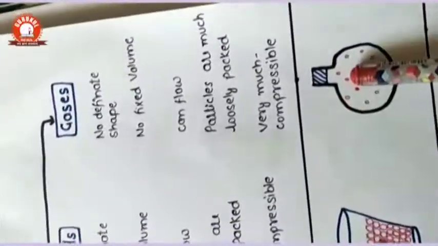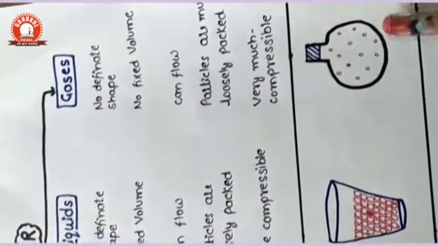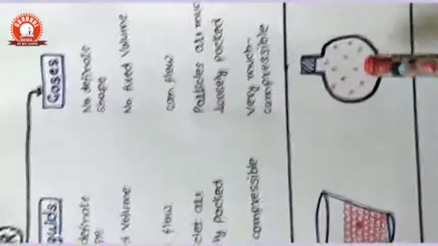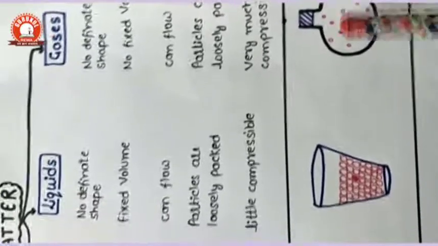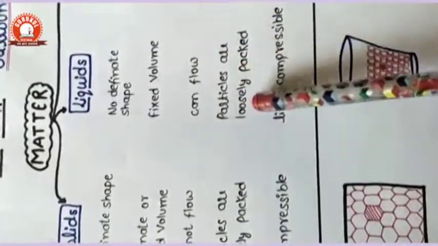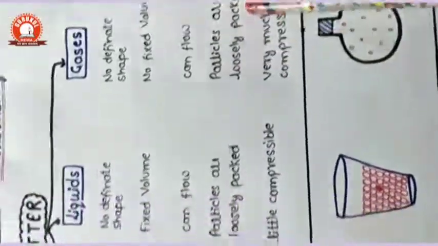But the gas obtains the complete volume of the container, so it has much greater space as compared to the liquid or solid. So first, in solids particles are closely packed, in liquids loosely packed, and in gases particles are much more loosely packed.